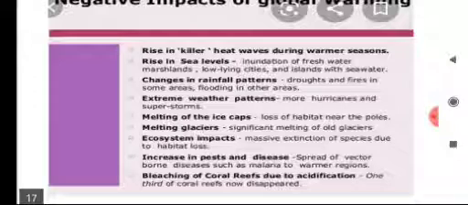Global warming causes melting of the ice caps. Because of this, a loss of habitat near the poles will be observed. Significant melting of old glaciers will be a result of global warming.